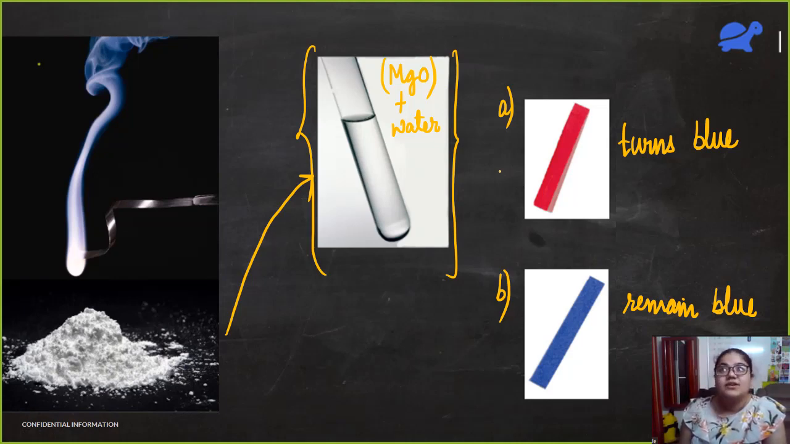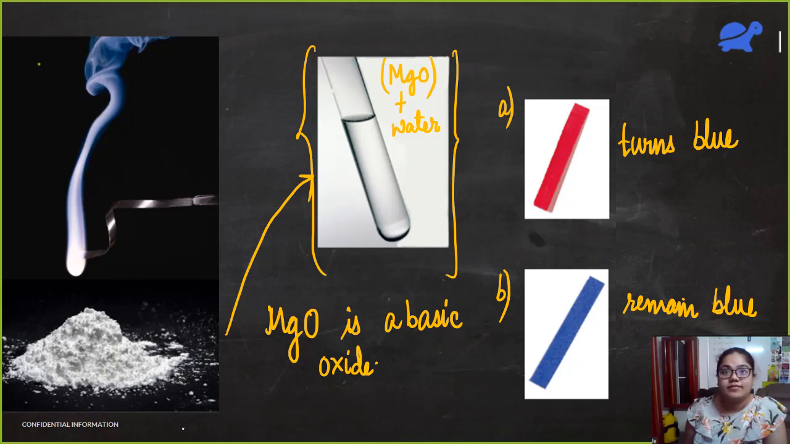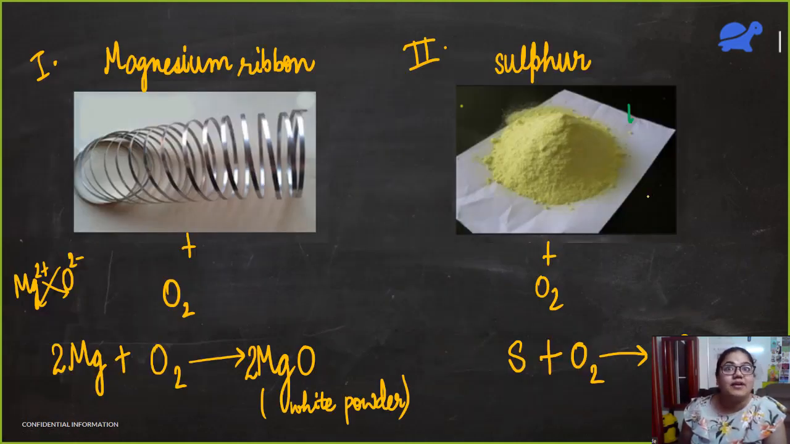Basic oxide. Okay, Rishabh is saying that it's basic. What about others? What do you think? Is magnesium oxide a basic oxide or an acidic oxide? Basic oxide. Yeah, it is basic because it is turning red litmus to blue. So I can conclude here that magnesium oxide is a basic oxide. Okay, very good. Now let us not forget the second part.